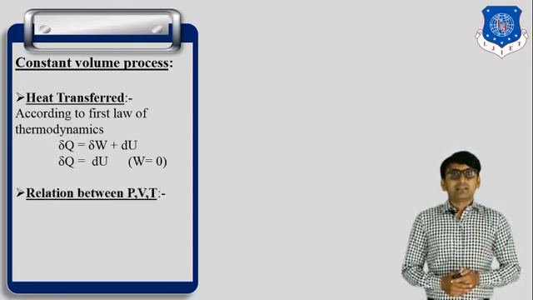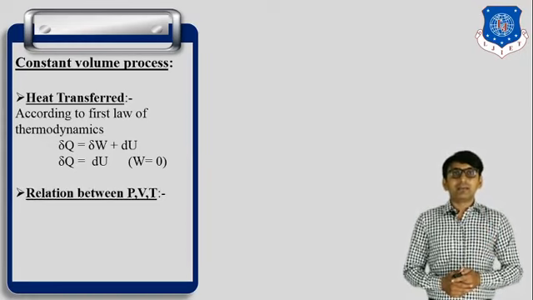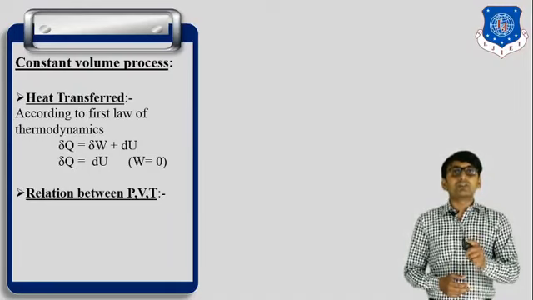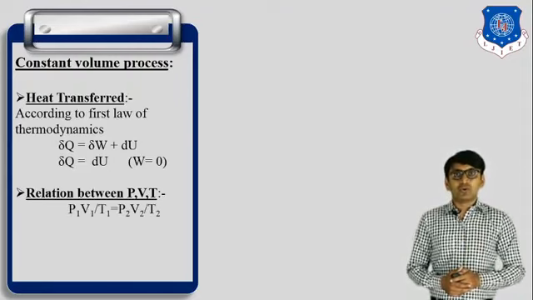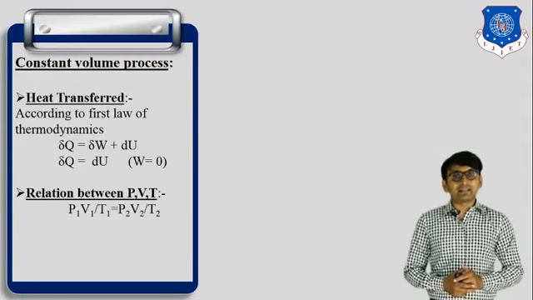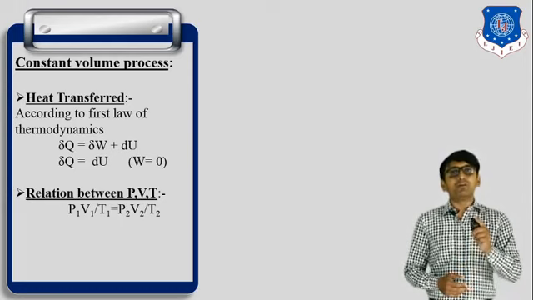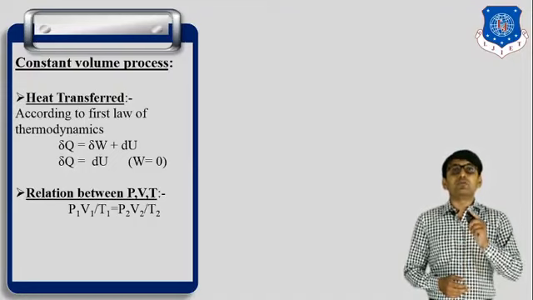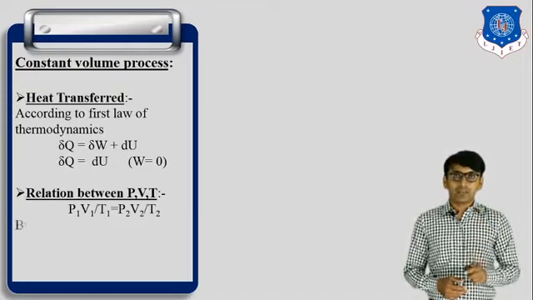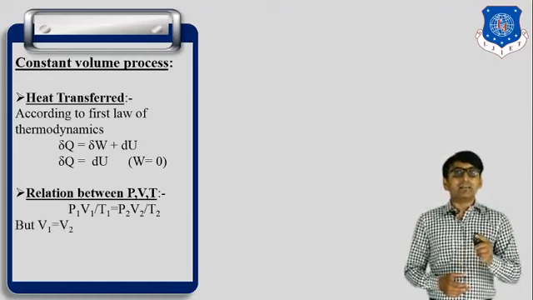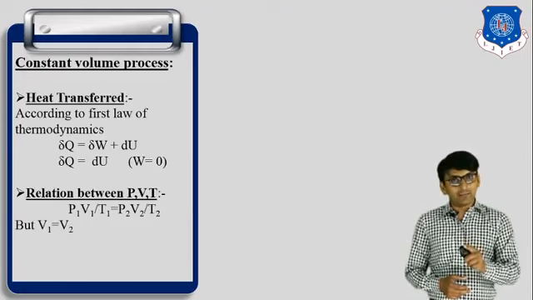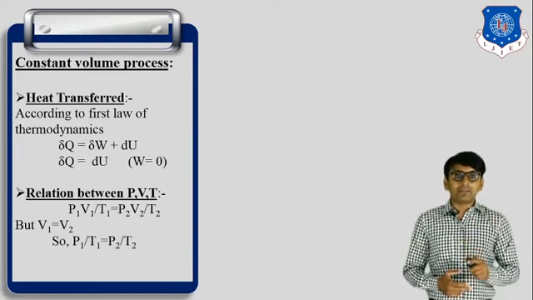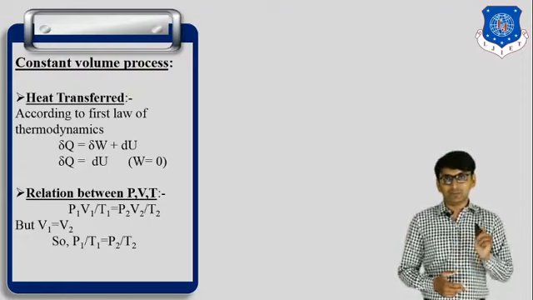Next, the relation between pressure, volume and temperature in a constant volume process. According to the characteristic gas equation, for point 1 and point 2, P1 V1 by T1 is equal to P2 V2 by T2. Now cancel out V1 and V2 because V1 and V2 are the same, so cancelling from both sides we get P1 by T1 is equal to P2 by T2.